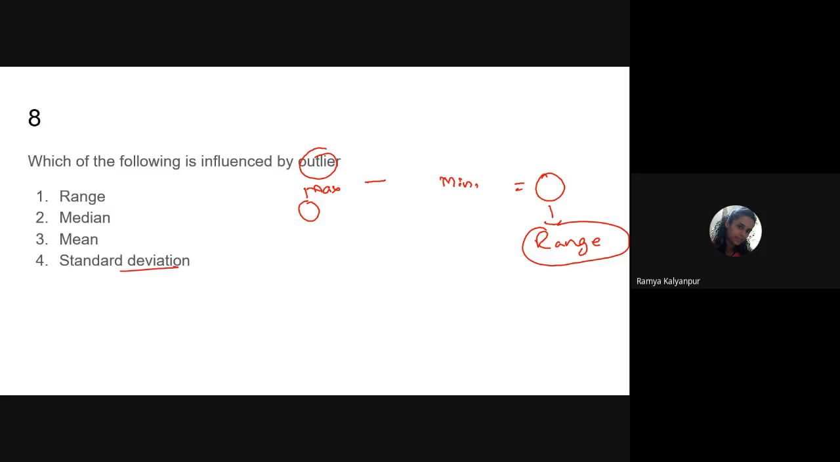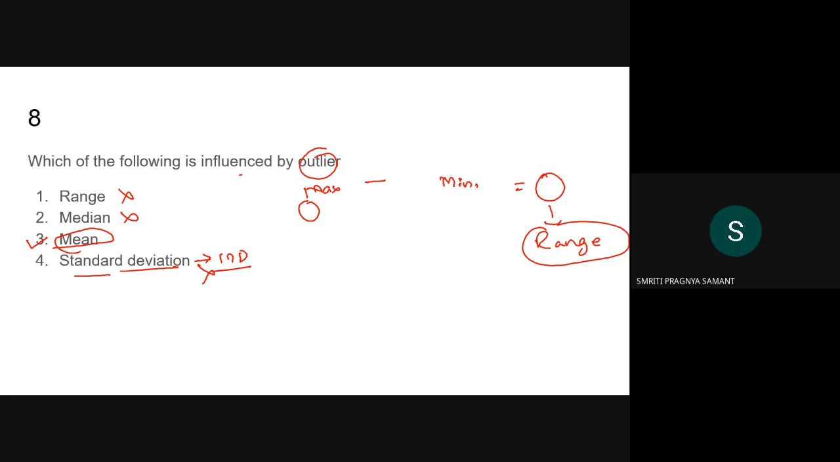Then standard deviation, as we have seen already, is also a measure of dispersion. So range is out of the question. Standard deviation also no, and median is not influenced. The only thing that gets affected by outliers is mean. So the answer to be opted here is mean.